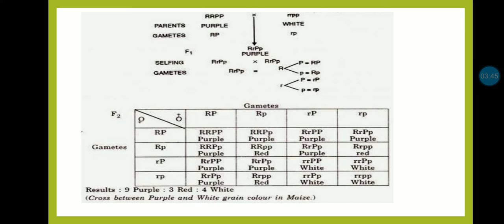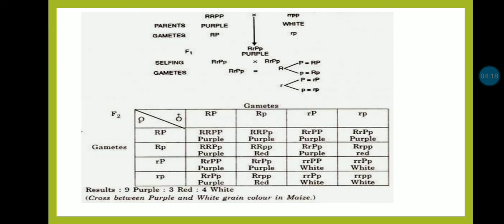But Mendelian ratios are varied or changed in the F2 generation, as this is a dihybrid cross. The selfing produces 4 types of gametes and the possible 16 combinations are found, which are seen in this Punnett square.